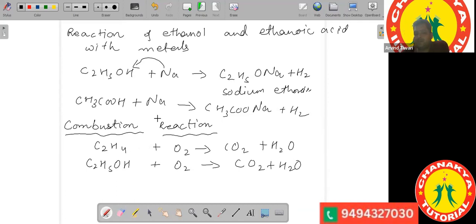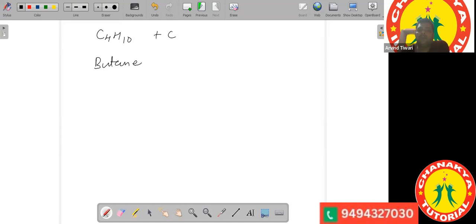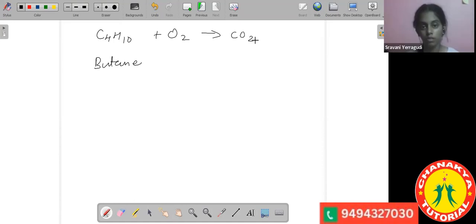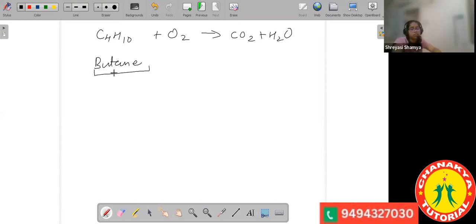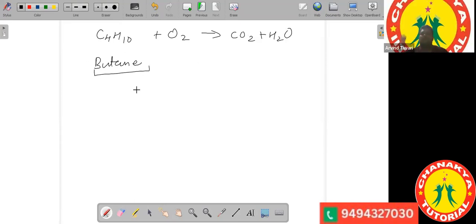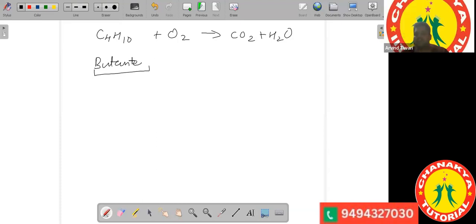If you burn butane, C4H10 is butane. So butane, when burnt in presence of oxygen, what will it give? What will be the end product? Finally, what will we get? CO2 and H2O. Where do we use this gas for heat and light? LPG. The main constituent of the LPG is butane gas. Okay.